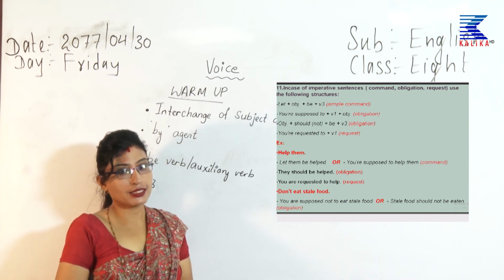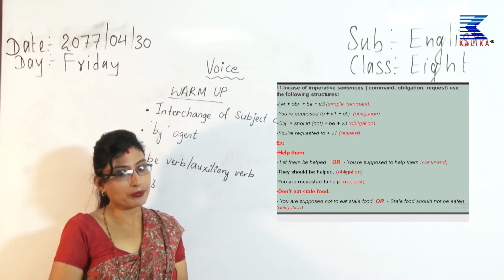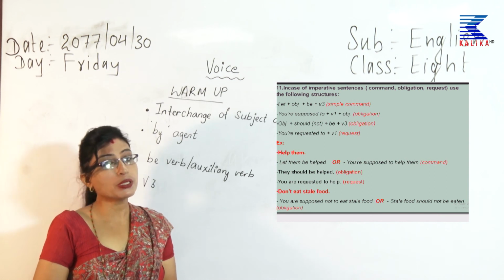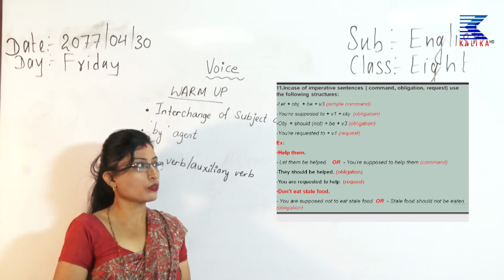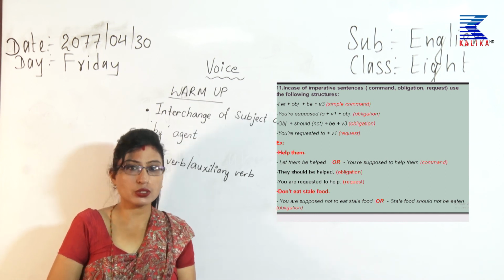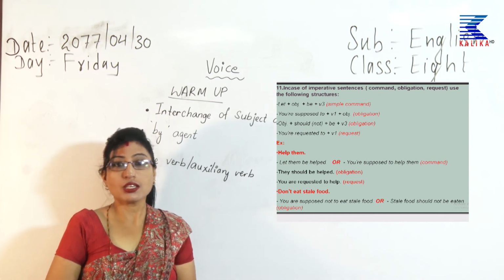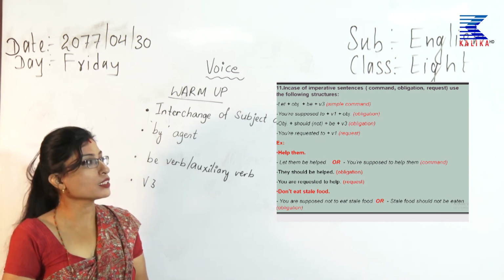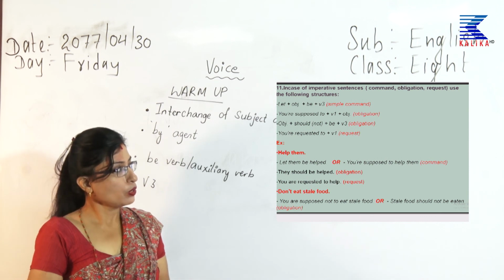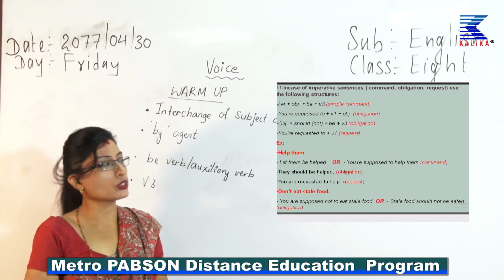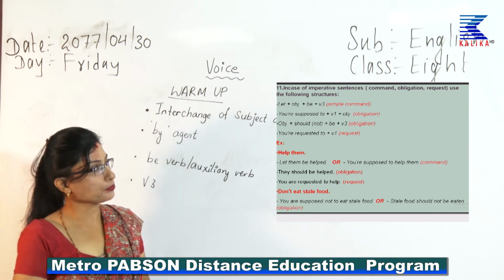Now, please see structure 11, what to do in case of imperative sentences. Now, you may ask what are imperative sentences? Of course, they can be a command or a request or obligations. Now, what to do in such case? What pattern to follow? Well, there are a number of patterns that you can follow here.